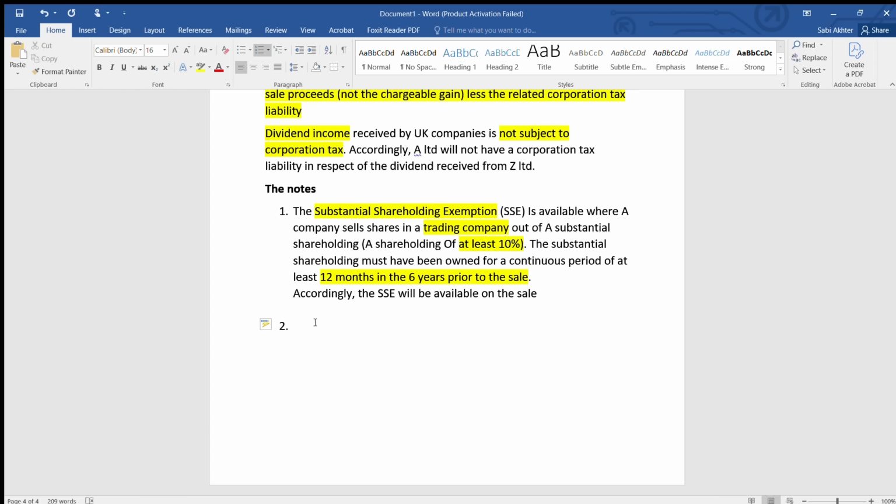So now point number 2 is about degrouping charge. It's about an intangible asset. Immediately we'll say that this intangible asset, the brand that has been transferred among the group, will be on a tax neutral basis, right? And normally when you are having an intangible, it might give rise to a degrouping charge. But if SSC applies on that sale of shares, then no degrouping charge. So in this case, there will be no degrouping charge because SSC applies. See note 1.